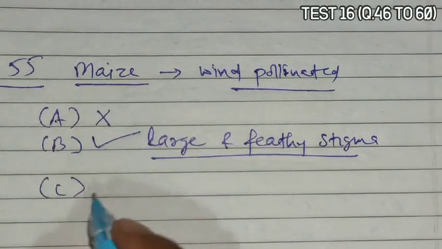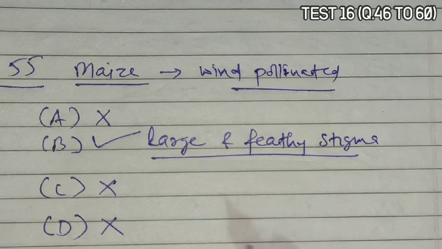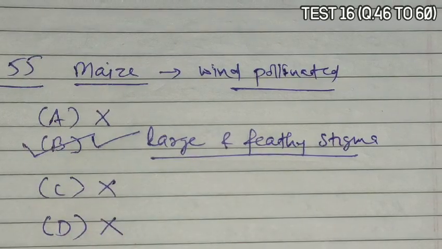C is given as does not possess ovule. It is incorrect. It has an ovule. And D, have a mucus layered pollen grain. No, they have no mucus layer, and they do not have a sticky stigma or sticky pollen grain. So B is the correct answer.